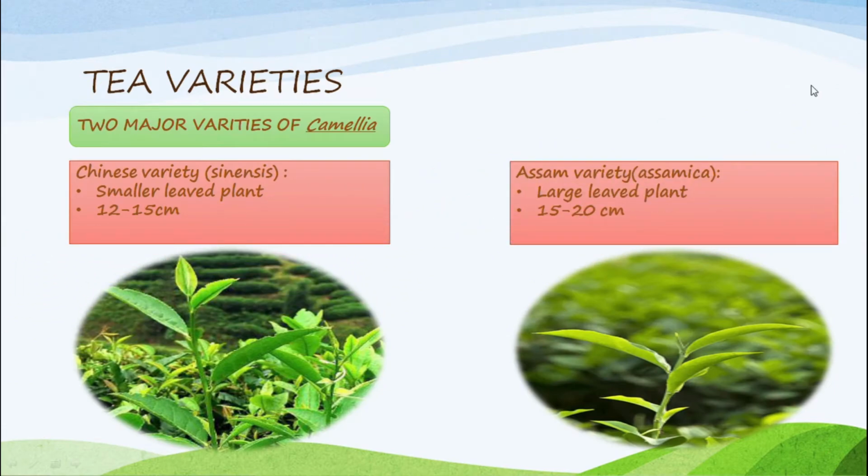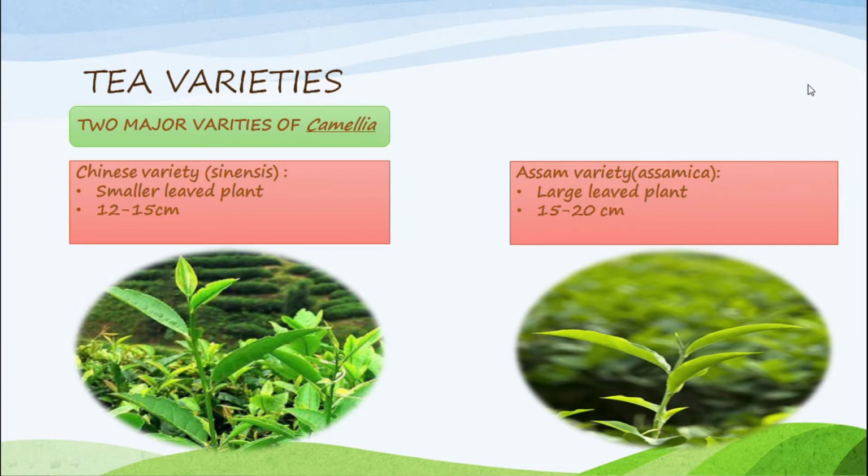In this slide, we discuss tea varieties. We can see majorly two varieties of camellia. Chinese variety, sinensis. It is a smaller leafed plant and it has 12 to 15 centimeter leaves.